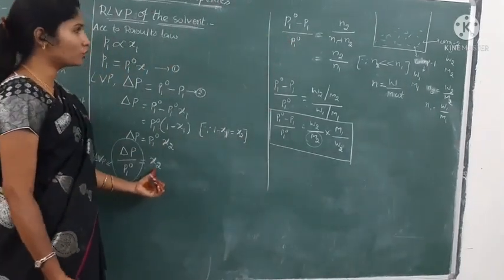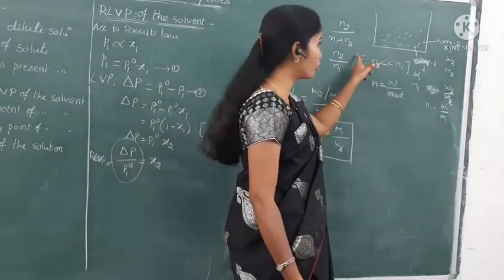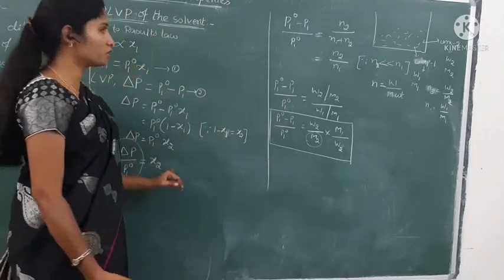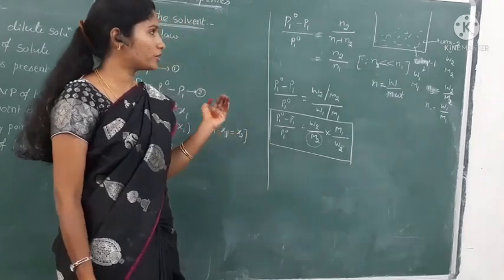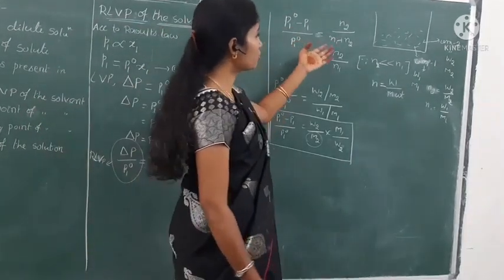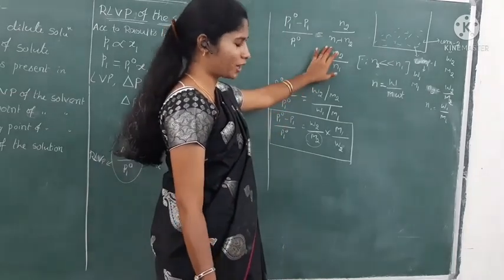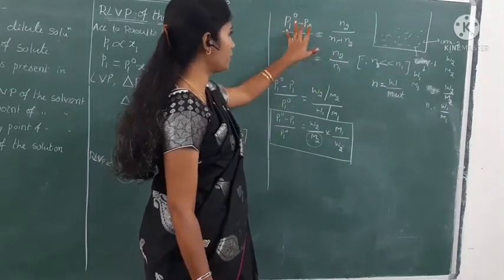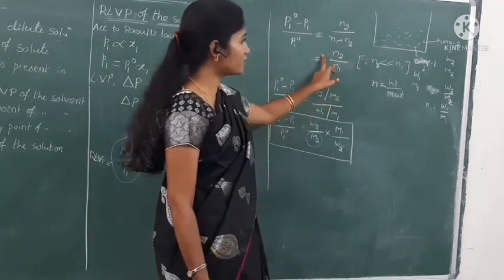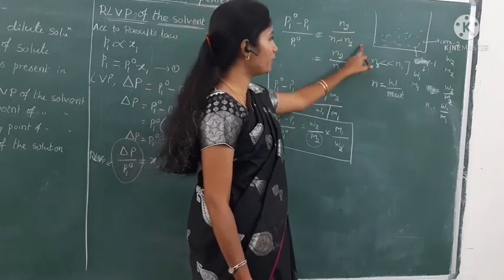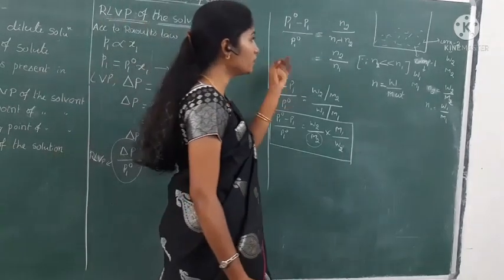So this x2, that means the mole fraction value, can be written in terms of number of moles. How can we calculate the mole fraction? Number of moles of one component to the total number of moles of all components present in a mixture of solution. In this way we can calculate the mole fraction of any component. So P1 naught minus P1 by P1 naught is equals to N2 by N1 plus N2. So here we can write this equation as N2 by N1. In the denominator we can neglect the N2 value because it is very small when compared with the N1 value.